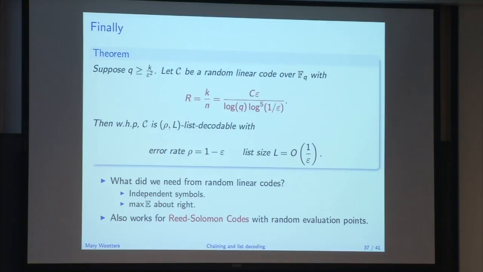Any other questions about the result? Yeah, so I've been using this rate epsilon, which actually the correct rate is something which turns out to be about epsilon.